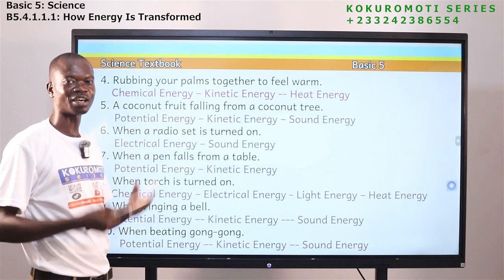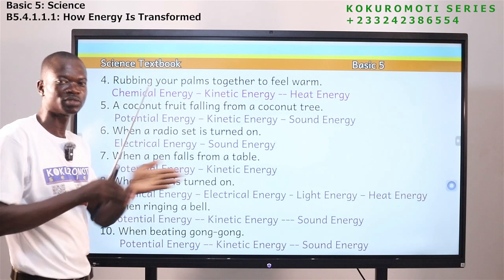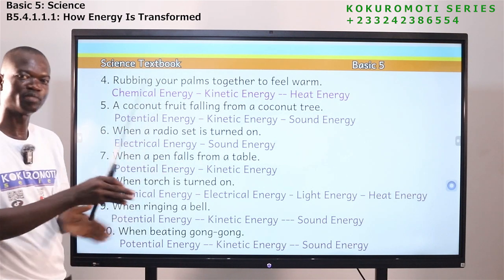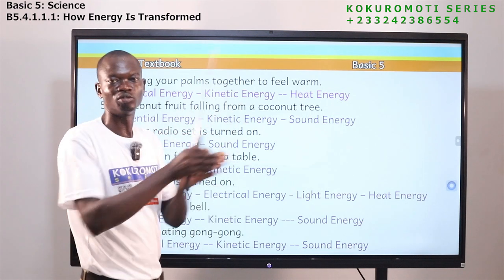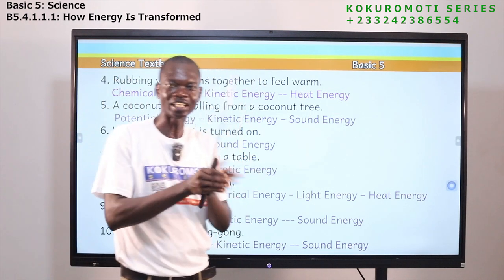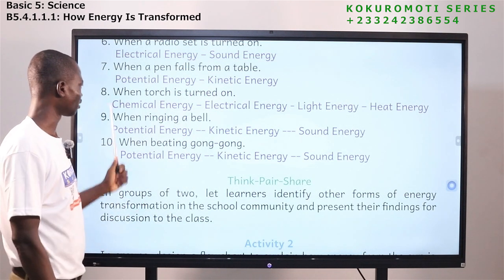Has what? Chemical energy. So we possess chemical energy. Then rubbing your palm, there is movement of the body. So that is kinetic energy. And after some time, you see that your palm will become very warm. Okay, so we have number 8.